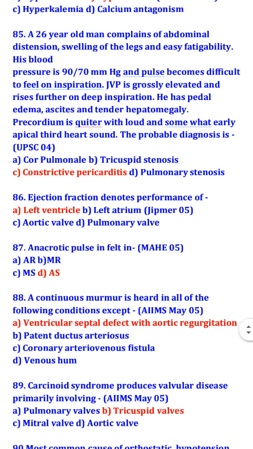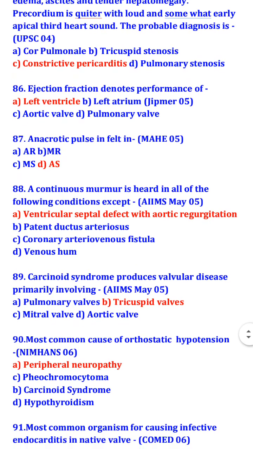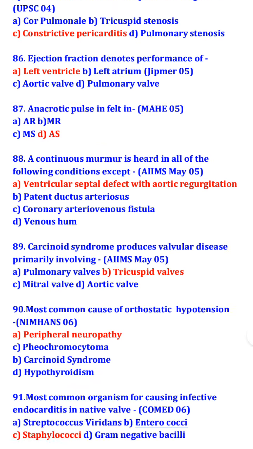Ejection fraction denotes performance of left ventricle. Anacrotic pulse is felt in aortic stenosis. A continuous murmur is heard in all of the following conditions except ventricular septal defect with aortic regurgitation. So, continuous murmur is seen in patent ductus arteriosus, coronary arteriovenous fistula, and venous hum.